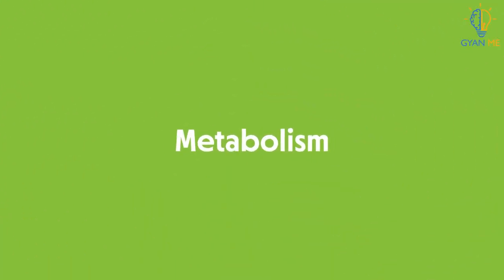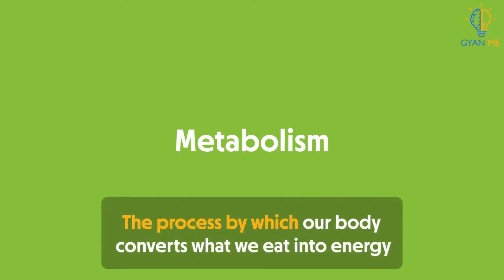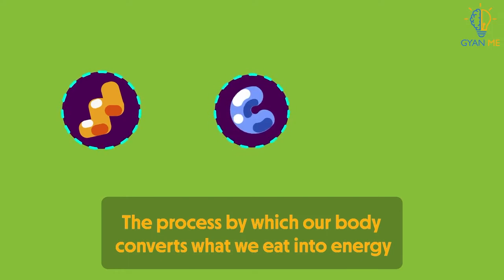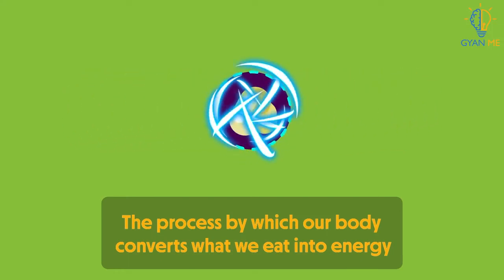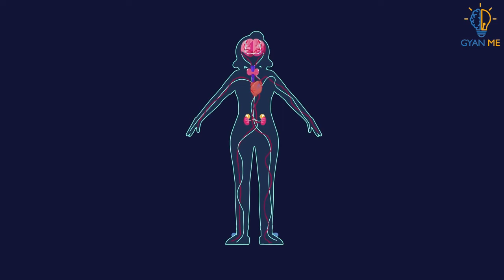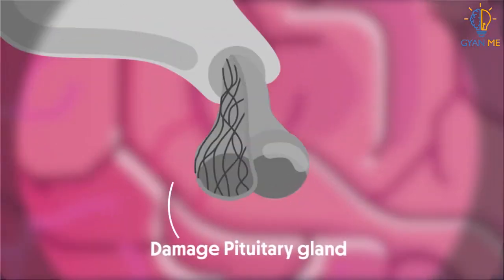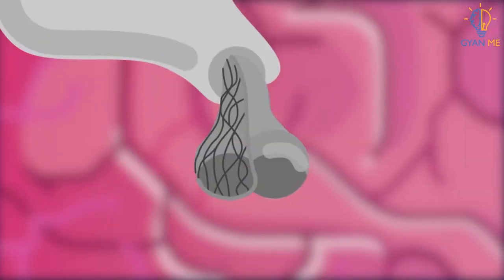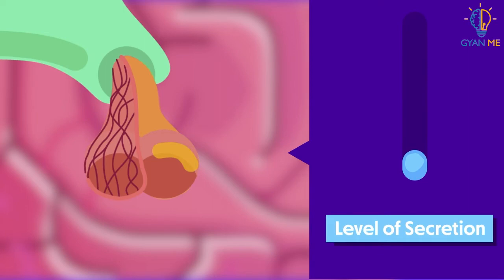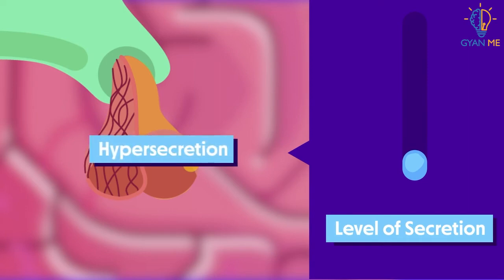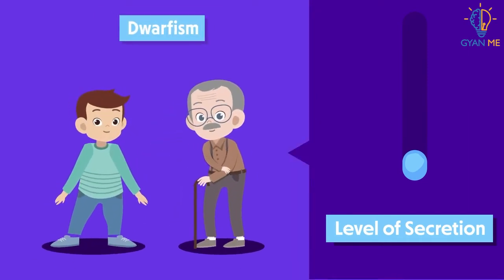Students, here metabolism means the process by which our body converts what we eat, that is carbohydrates, proteins, and fats, into energy. It stimulates the body's immune system. Any damage to the pituitary gland causes two types of imbalances in the level of hormones secreted by the pituitary gland. If the level of secretion decreases, it is known as hyposecretion, which causes dwarfism, that is stunted growth where height is less than the normal height.